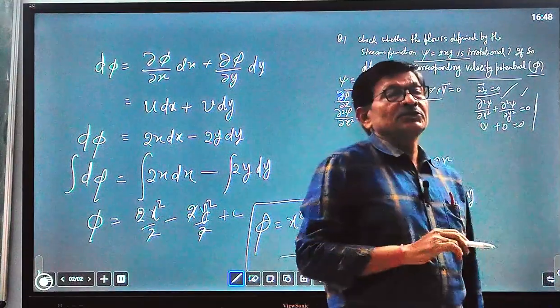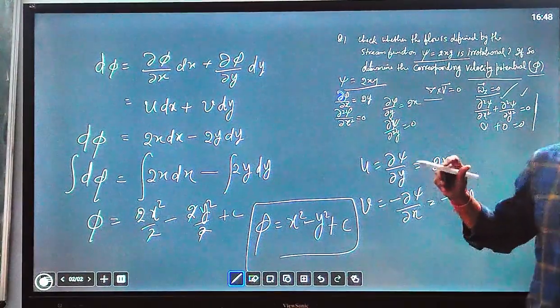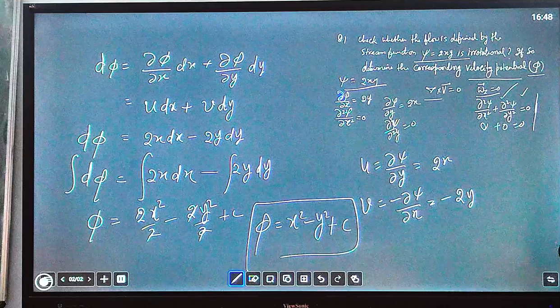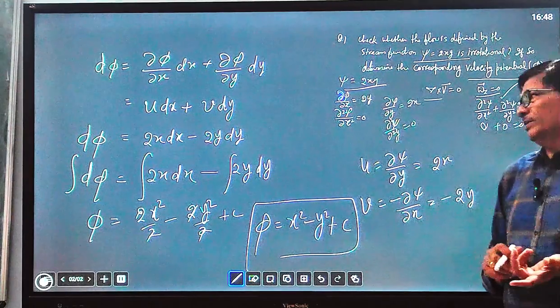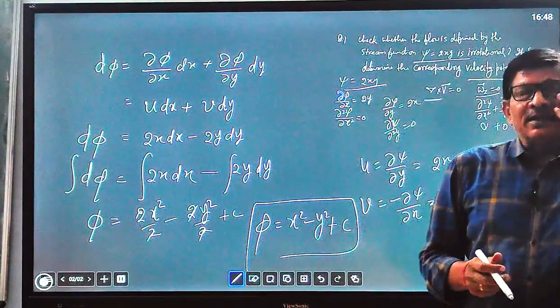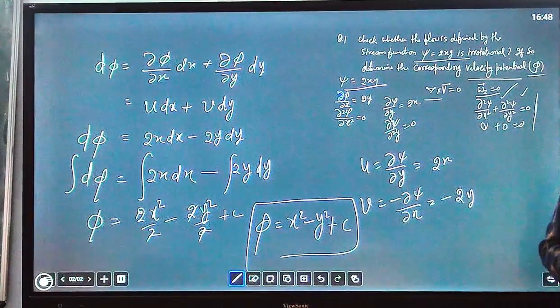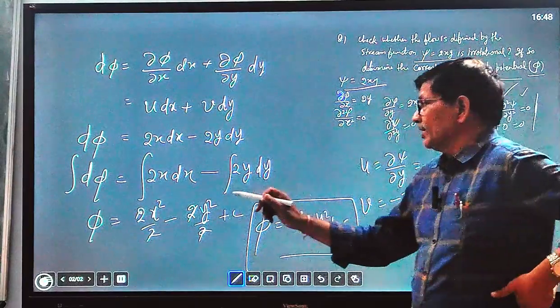This is the simplest question. I solved it just to show how phi and psi are interrelated, but you will always get simple questions of this type for GATE or IAS examinations. Not very tricky integration will be required, but sometimes you will get a tricky question where you have to manage how to integrate d phi.